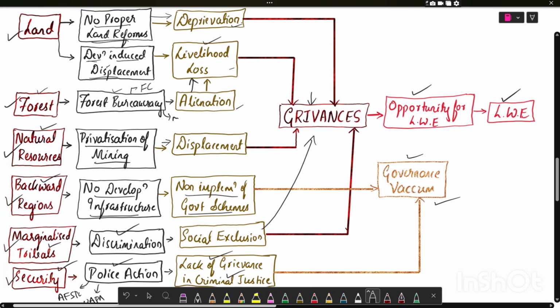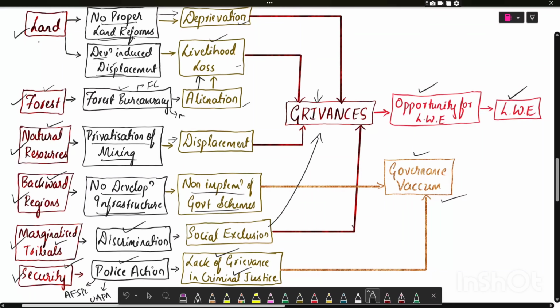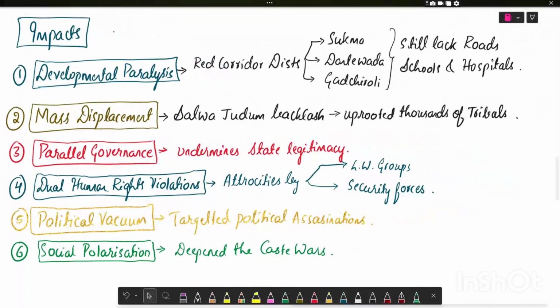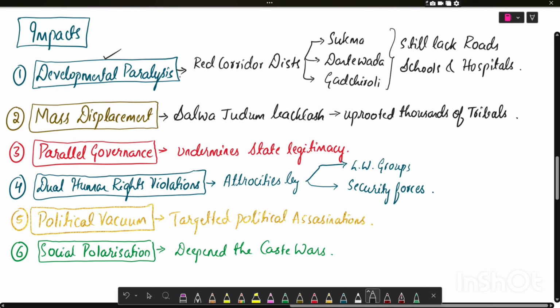Now let us summarize these causes. You can remember it as land, forest, natural resource, backward regions, marginalized tribals, and the security reasons. Now let us see the impact of left-wing extremism. The first impact is developmental paralysis.